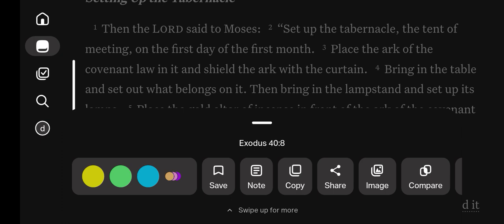Take the anointing oil, and anoint the tabernacle and everything in it. Consecrate it and all its furnishings, and it will be holy. Then anoint the altar of burnt offering and all its utensils. Consecrate the altar, and it will be most holy. Anoint the basin and its stand, and consecrate them.